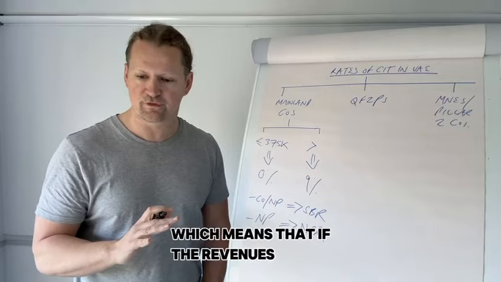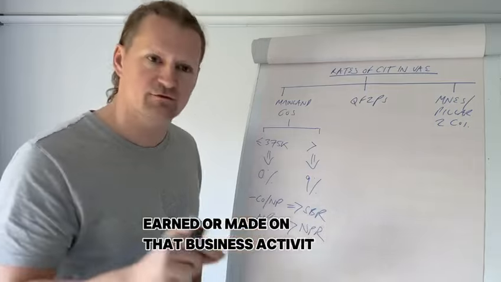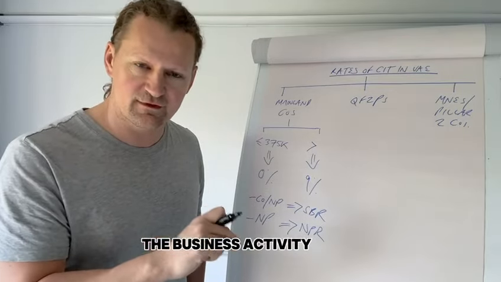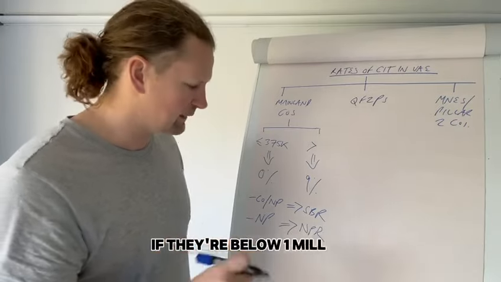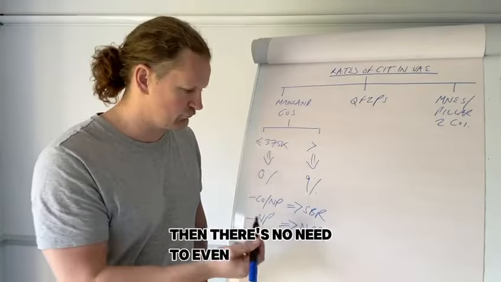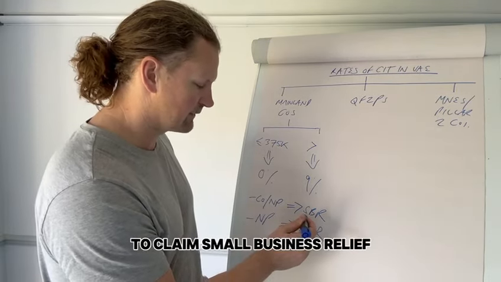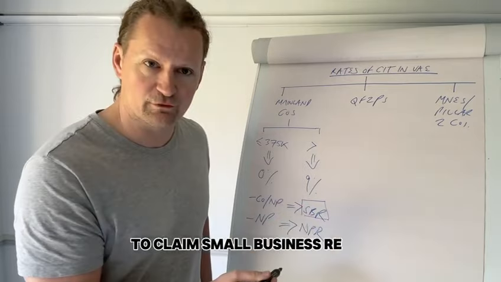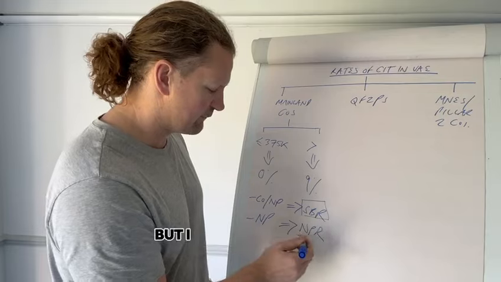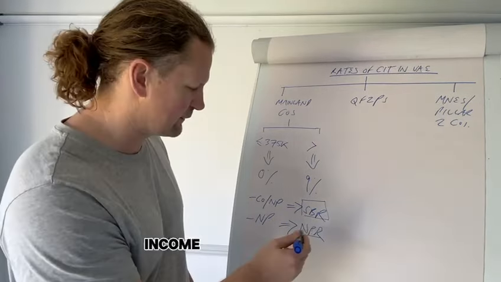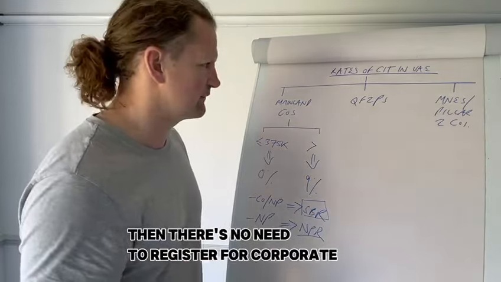If it is a natural person, then we also have natural persons relief, which means that if the revenues earned or made on that business activity, so as I said, the business activity needs to be one that requires a trade license, are below 1 million, then again, there's no need to even register for corporate tax at all. To claim small business relief, we do need to register for tax and complete a tax return. If they're a natural person with income below 1 million AED, then there's no need to register for corporation tax at all.